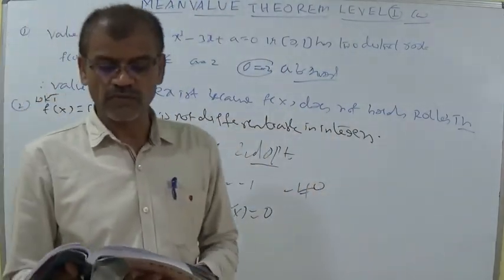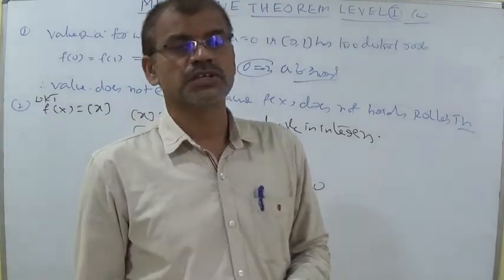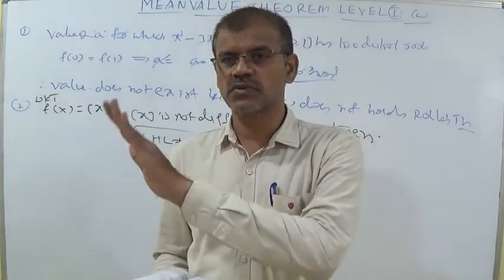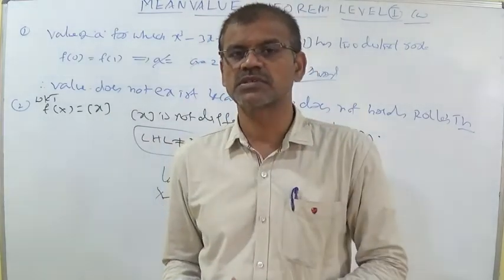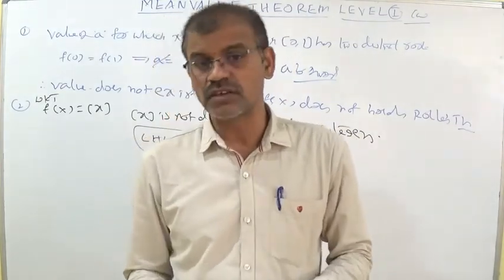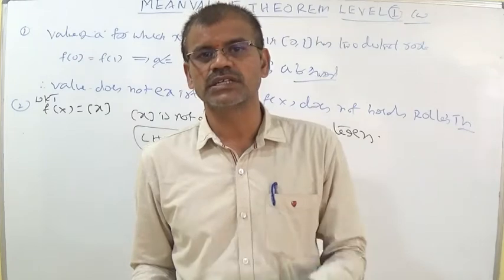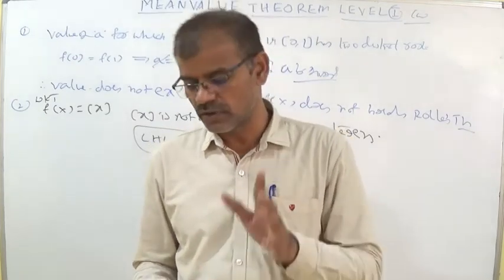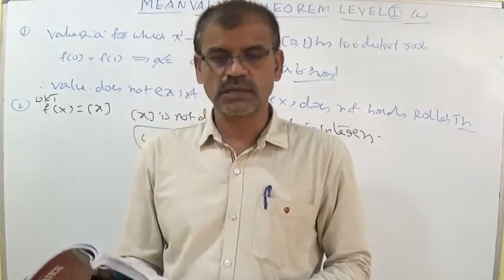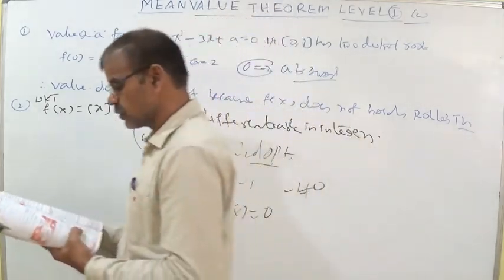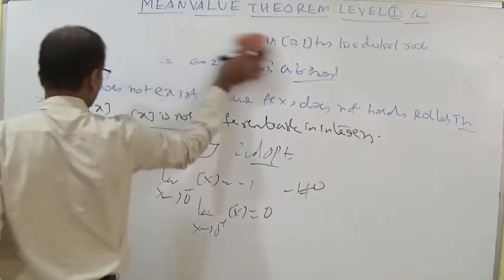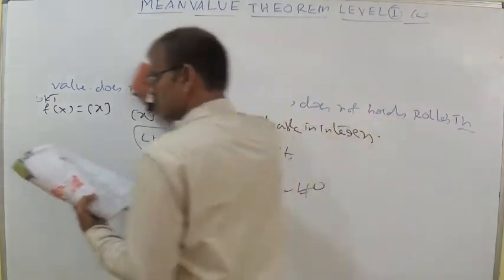If we go for f of x equal to root of 4 minus x square, yesterday I said that y is equal to root of 4 minus x square, so y square equals 4 minus x square, which becomes x square plus y square equal to 4. It is a circle. It is a continuous curve and it is differentiable because a circle has tangent, normal, everything. In the same manner, except the second option, everything is differentiable. So Rolle's theorem is applicable, and for the second option only Rolle's theorem is not applicable. Let us discuss the third question.